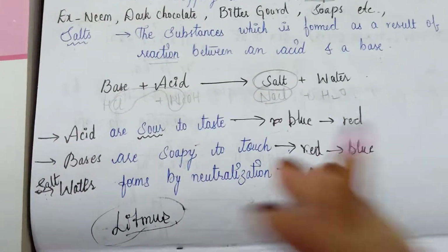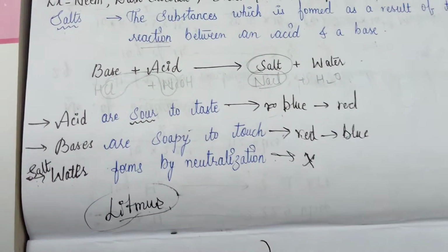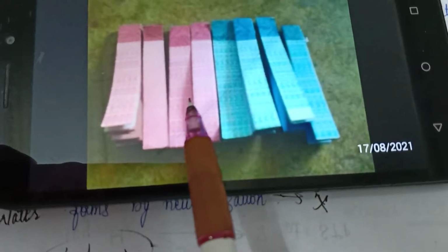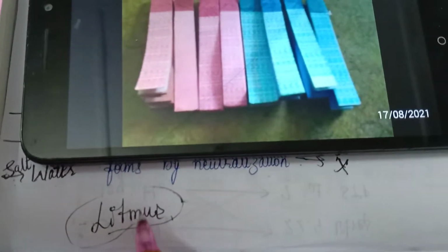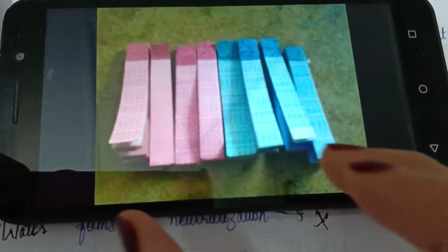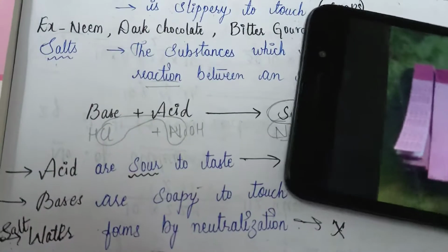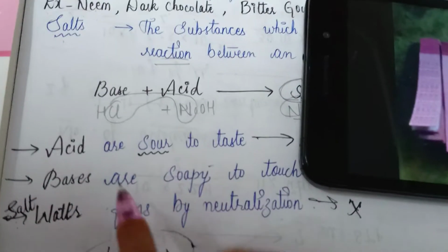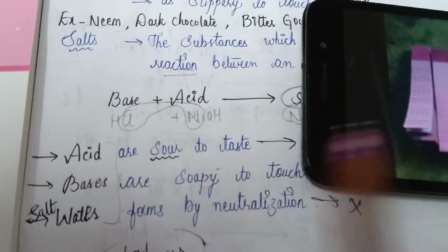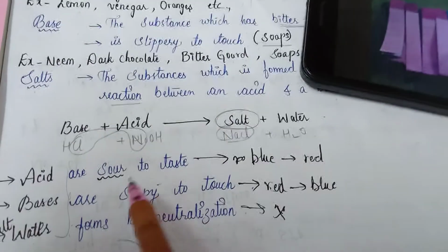You might also know about the litmus paper, which we find in laboratories. This is litmus paper, the blue litmus paper and red litmus paper. This litmus paper helps in detecting which solution is acid, which solution is base, and which solution is salt. To detect those three things, the litmus paper helps by dipping it in the solution.